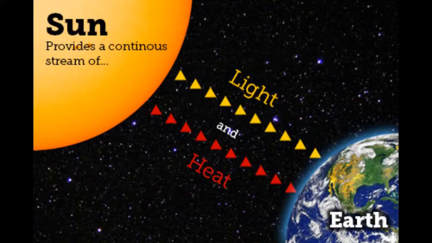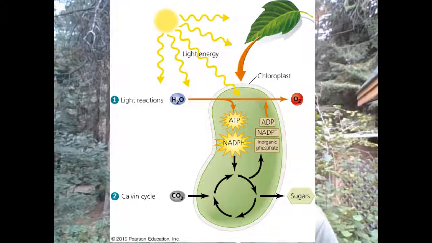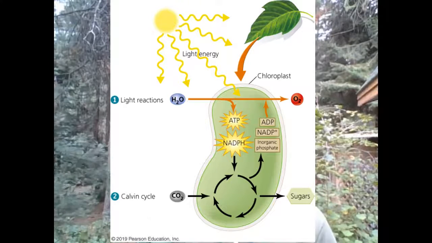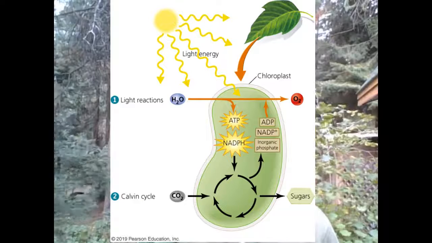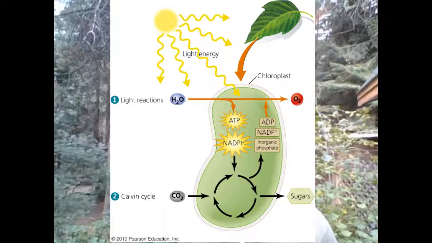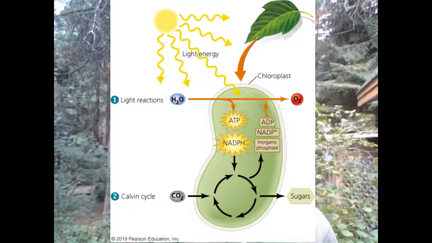As we talked about, nearly all of the energy that we are aware of comes from the sun. Plants use the sun's energy in photosynthesis to convert water and carbon dioxide into carbon-based molecules, like sugars. These sugars could be leaves, fruit, wood. All of it is stored sun energy.